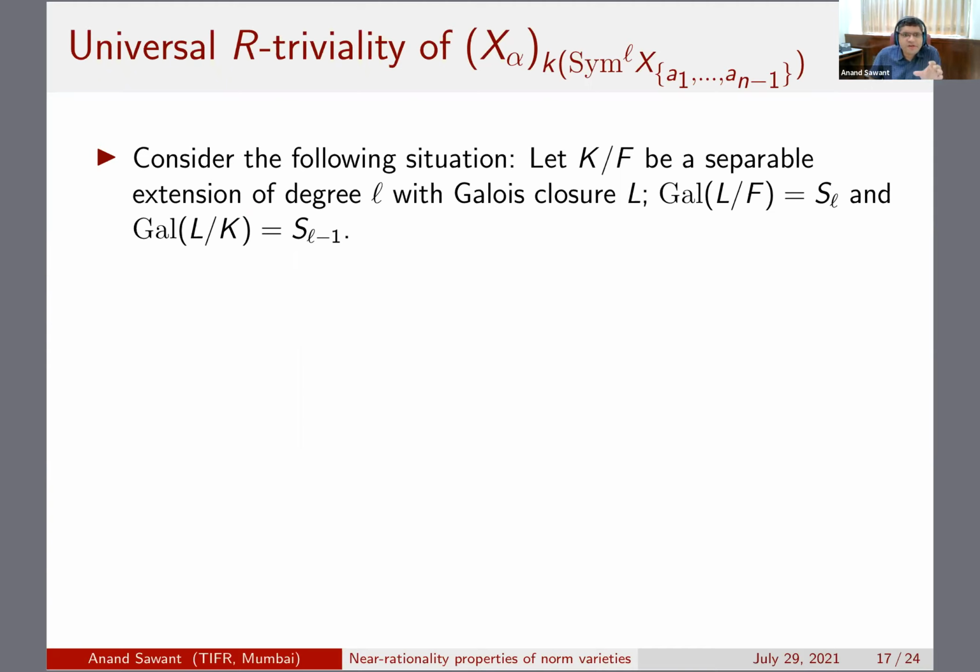Consider a separable non-Galois extension of degree L, let K over F, and let L be the Galois closure. So the situation is that Galois L over F is the symmetric group on L letters, and Galois L over K is the symmetric group on L minus 1 letters. So you can clearly see what we are doing here, how it is going to be applied.